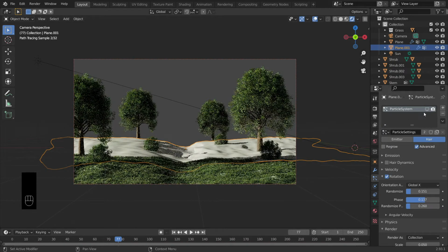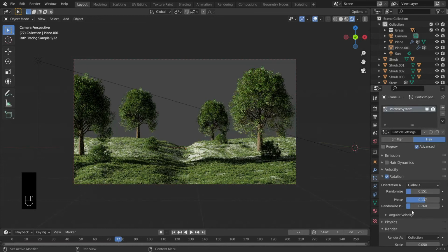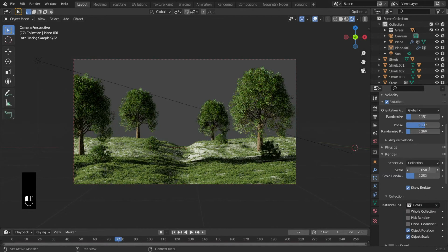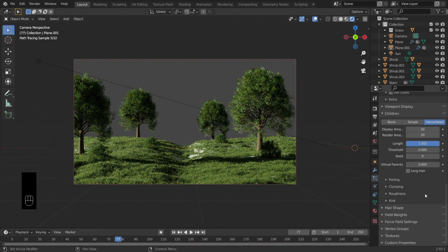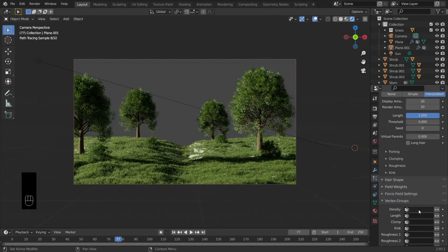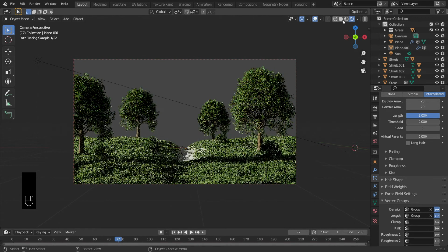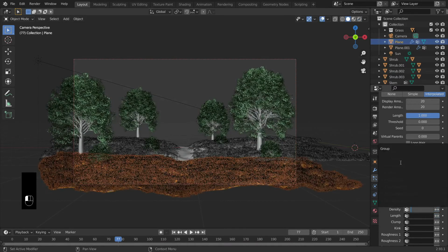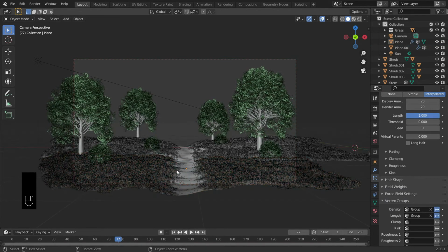I will also make visible the grass of the second plane of our scene, and I will increase the grass scale. Now I will add the vertex group to our planes, and I will invert it by clicking the arrow. I will do the same in this plane also. So now you can see that there is a fall road.